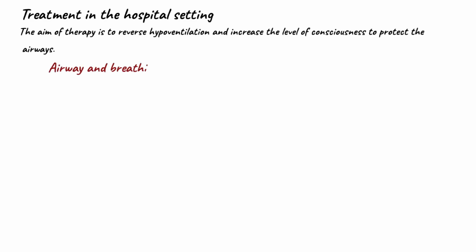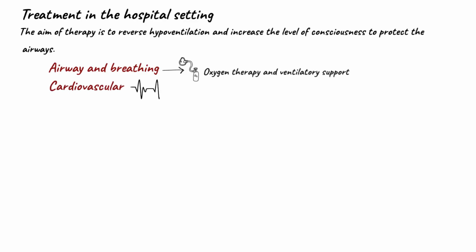For the treatment in the hospital setting, the aim of therapy is to reverse hypoventilation and increase the level of consciousness to protect the airways. Supportive therapy is crucial for the airways and breathing. The patient should receive adequate oxygen therapy and ventilatory support. For the cardiovascular system, continuous ECG monitoring is important.